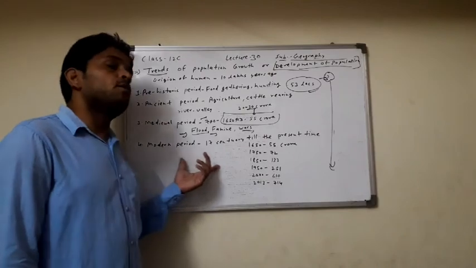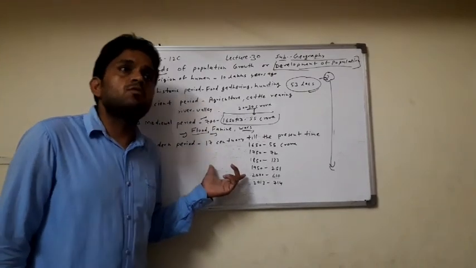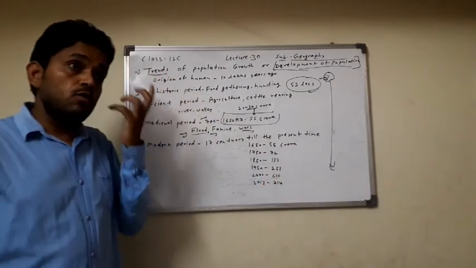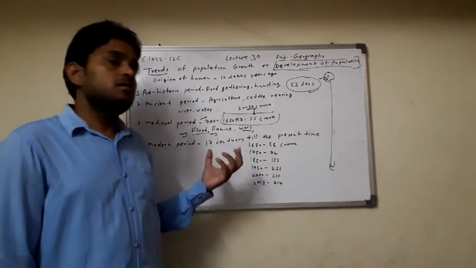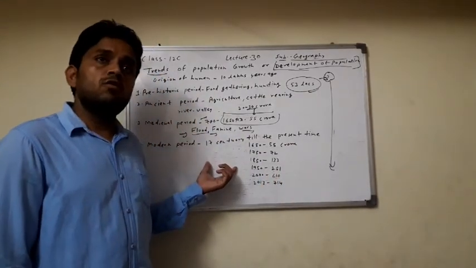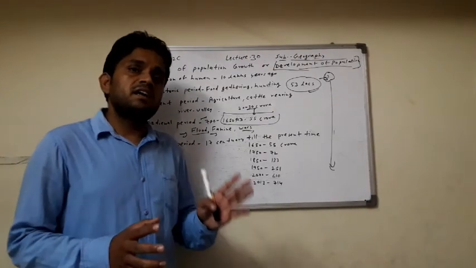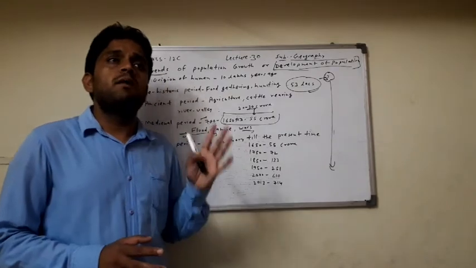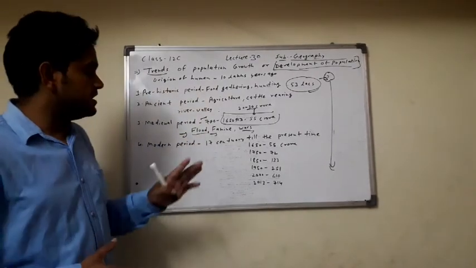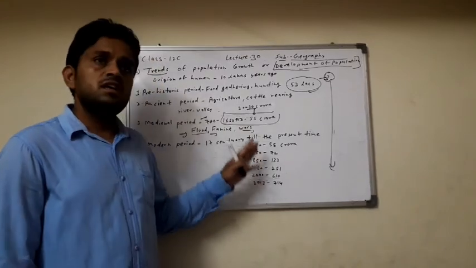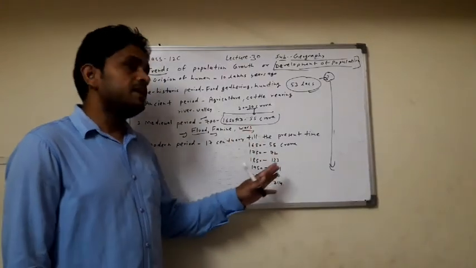In the modern period the population growth rate is very high, because of the development of technology and the provision of medical facilities for humans. The death rate decreased and the birth rate increased. So the population is increasing with a high birth rate.